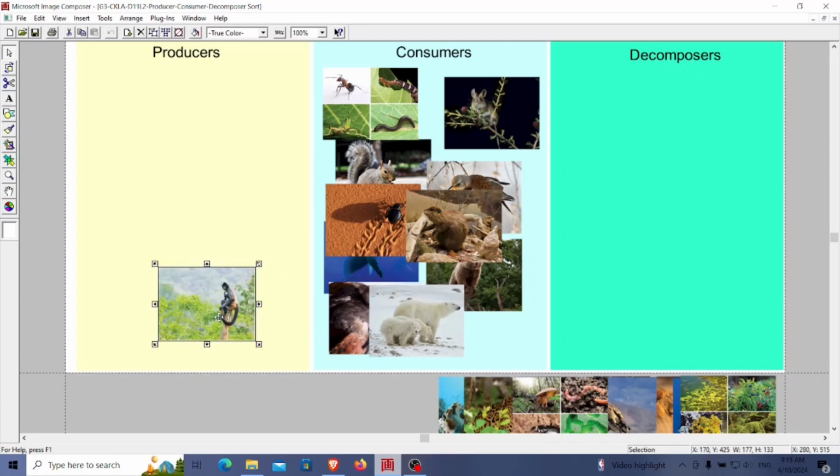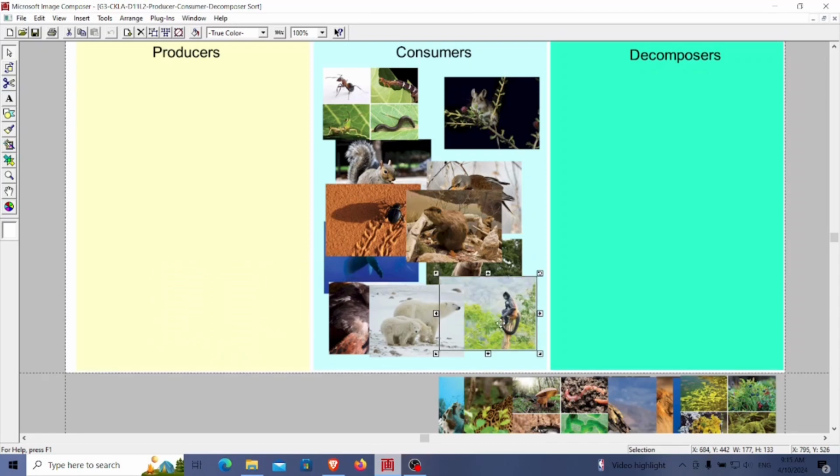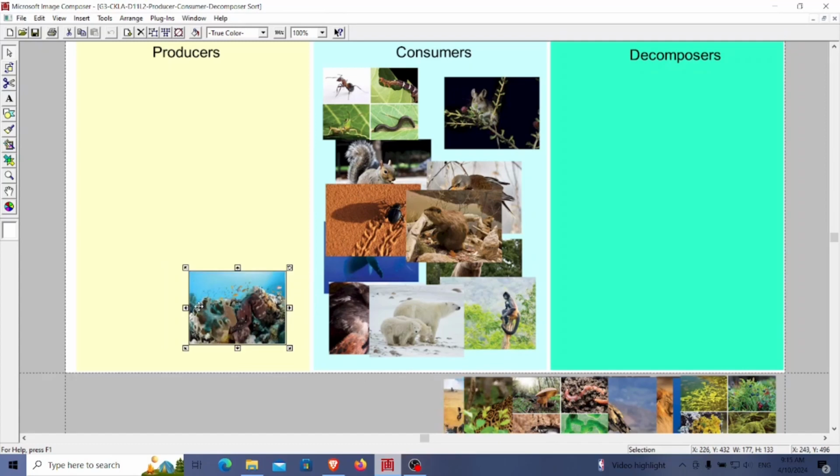Next is spider monkey. It is for consumers too, so let's add it to the consumer group. Next is saltwater fish. It is for consumers too, so let's add it to the consumer group.